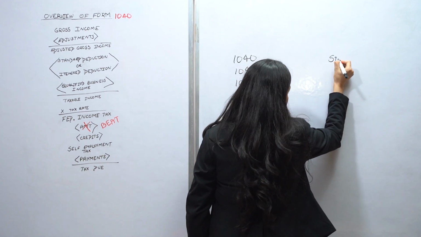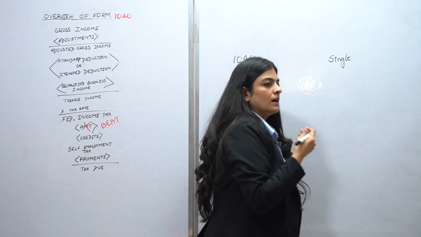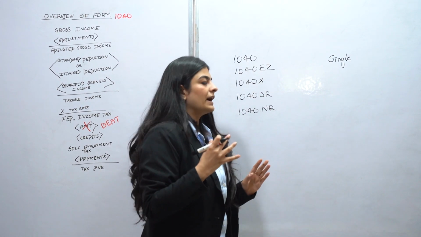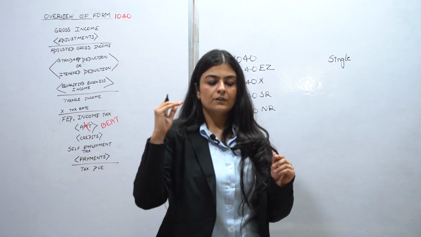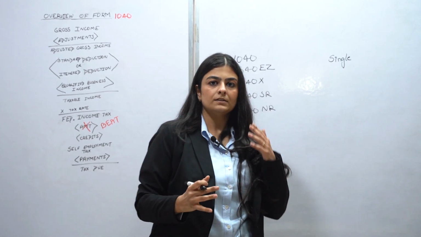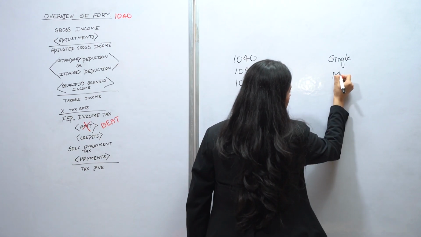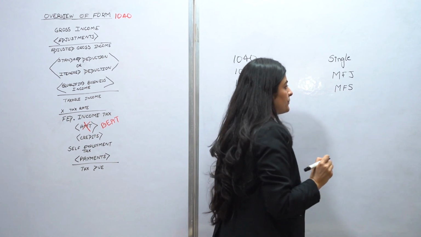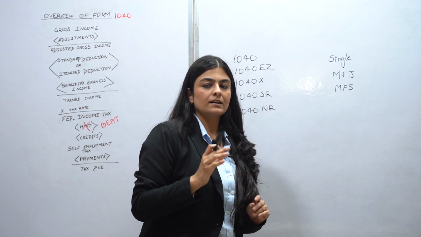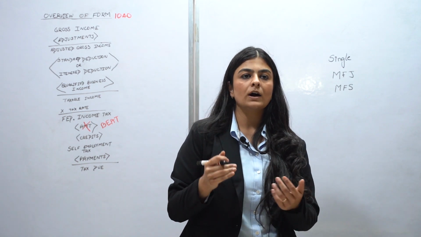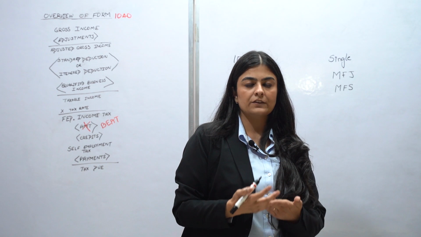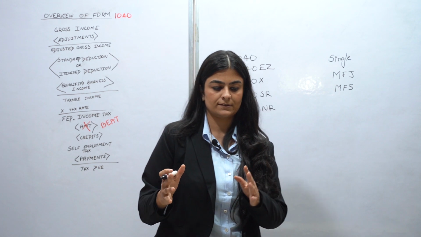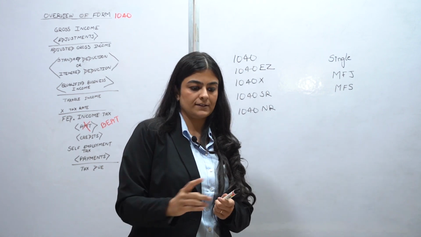You've got single. I'm an unmarried person. I'll be filing my return as a single person. I have certain standard deductions allowed, which is less than a married filing person, but then this is what you're allowed. The next one is married filing jointly and married filing separately. The key difference is the deductions that are allowed to each individual. As a couple, you have the option of filing your return together, giving you better deduction levels, or you can file it individually. It's purely your choice, depending on which is more beneficial to you as an assessee.